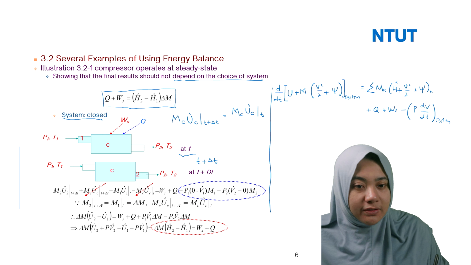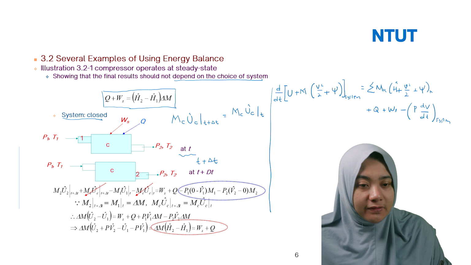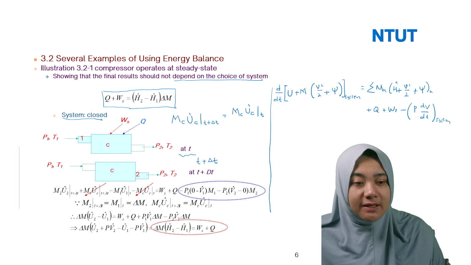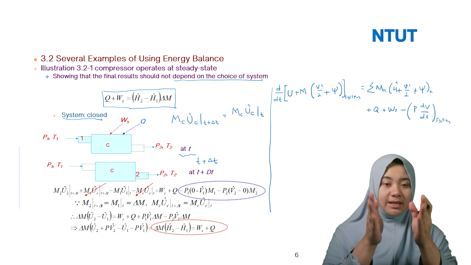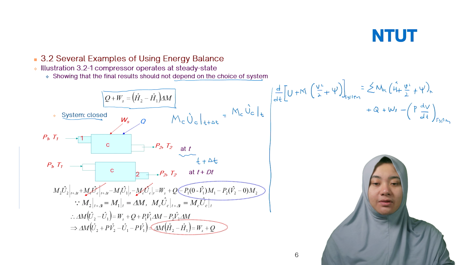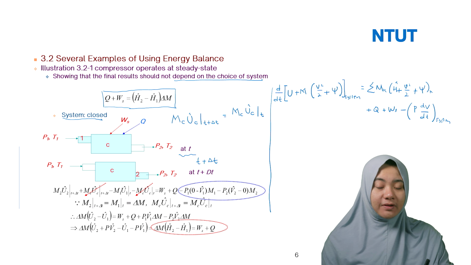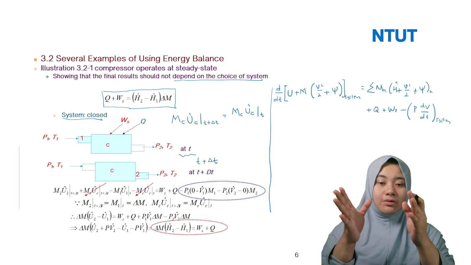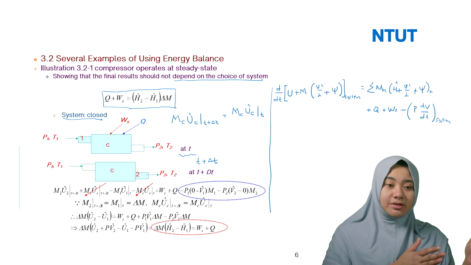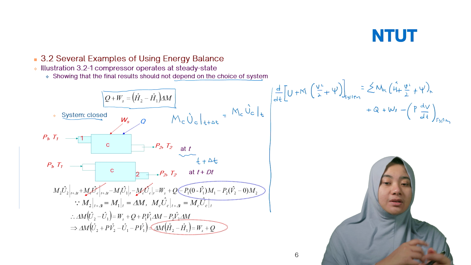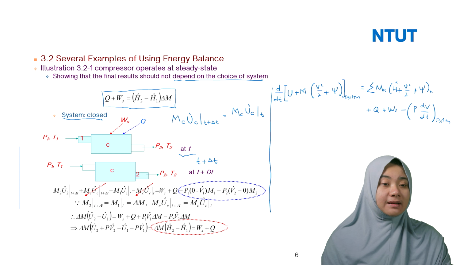Okay, so in here you have u plus v to the power of 2 divided by 2 plus omega. So here you have h plus v to the power of 2 divided by 2 plus omega, plus q plus Ws minus p dv divided by dt. Remember, in here it is a closed system. It means that at t, you only have the initial state. You don't have the outlet yet. But once you push the gas, it will move from the first point to the second point, so it means at T plus delta T, you have the compressor and then the second one.